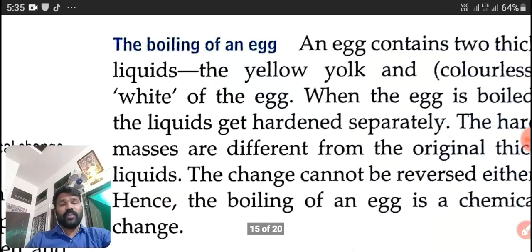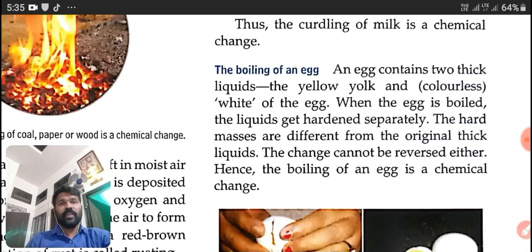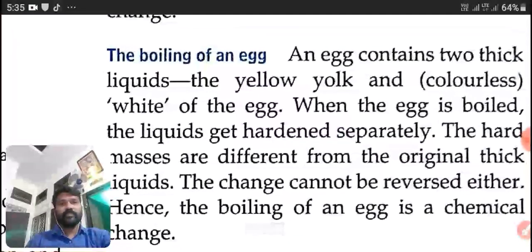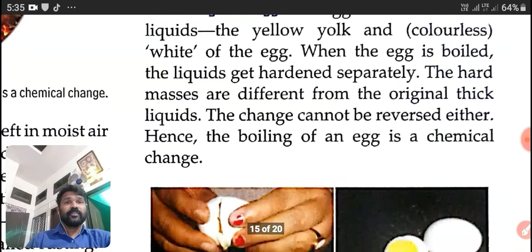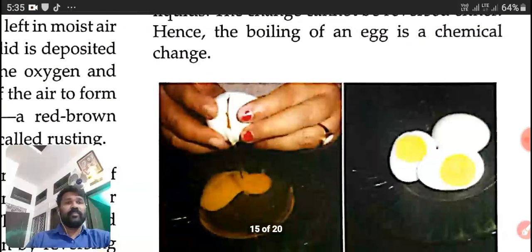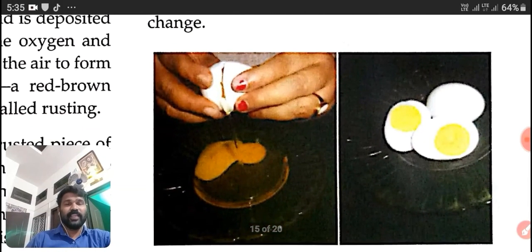Now, another one, the boiling of an egg. That is also a chemical change. An egg contains two thick liquids, the yellow yolk and the white of the egg. Okay, you can see a white and yellow part in an egg.